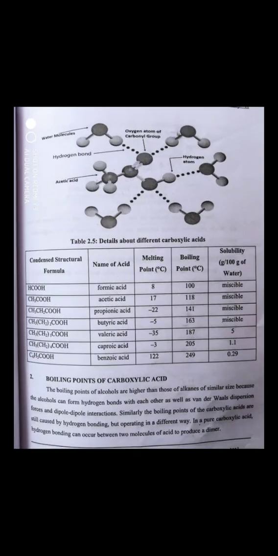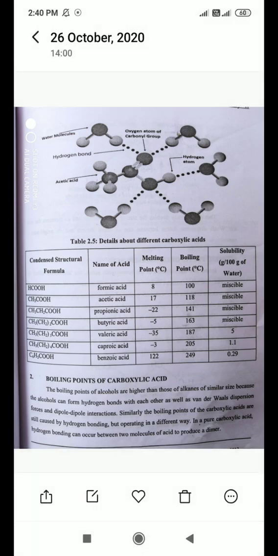Next, they have mentioned different examples for carboxylic acids, and how the carbon chain, meaning molecular weight, affects melting point, boiling point, solubility, etc. You should see this yourself.